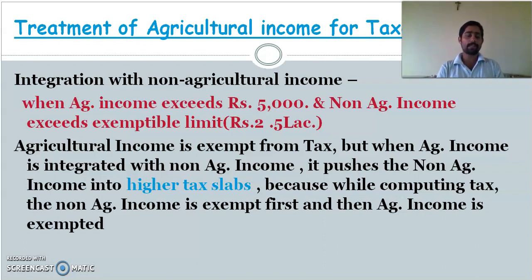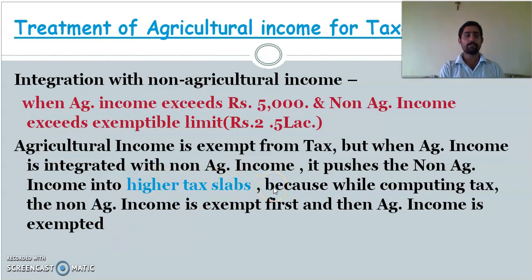You are not considering the 80,000 agriculture income first and then the remaining non-agriculture income, in which case you would pay tax on 30,000. Here, first non-agriculture income will be considered, then agriculture income, so it will push non-agriculture income into higher tax slabs.